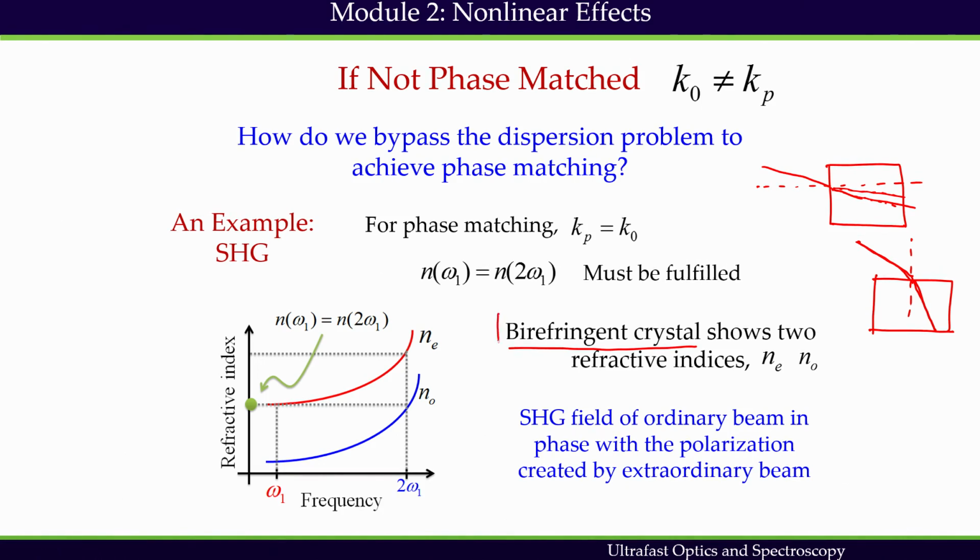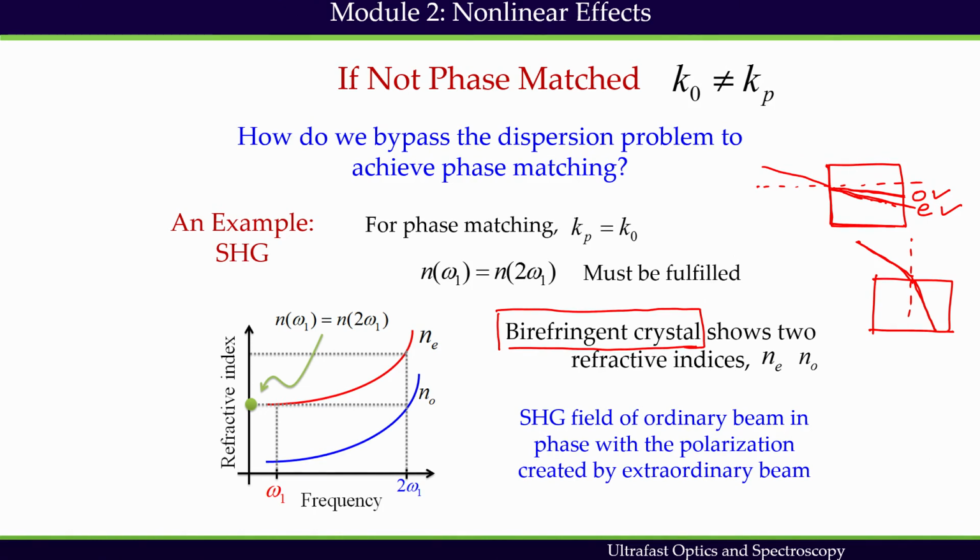In a particular type of crystal, called birefringent crystal, here also light bends, but they have two different lights now. One of them is called ordinary light, another one is called extraordinary light. And the refractive index for a birefringent crystal, for ordinary and extraordinary beams, are different.